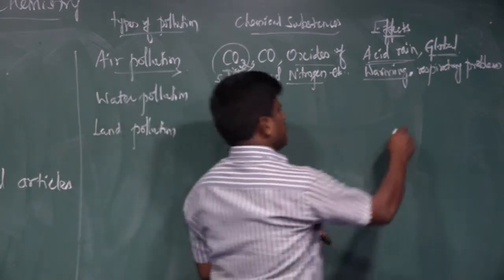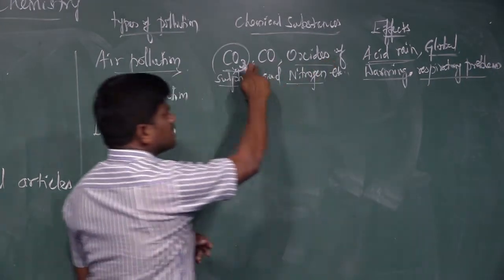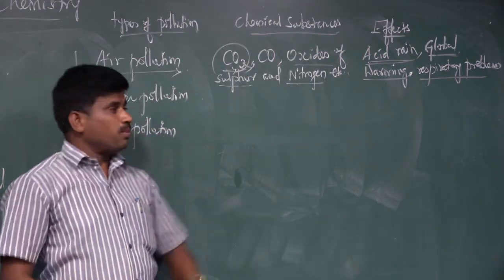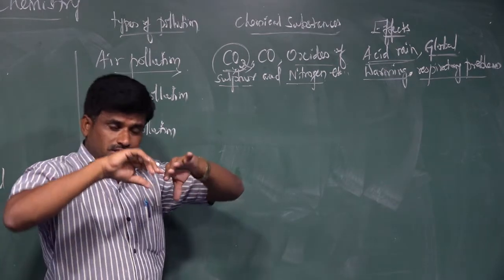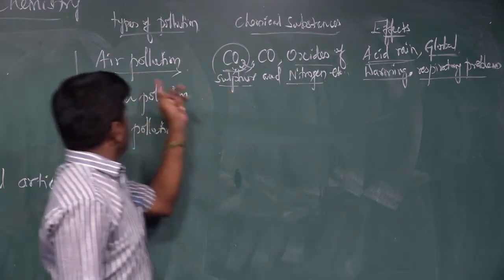The third one is respiratory problems. This generally happens when we inhale oxides of nitrogen, oxides of sulfur, carbon dioxide, or carbon monoxide into our body, and it gives us many problems. So these are the effects of air pollution.